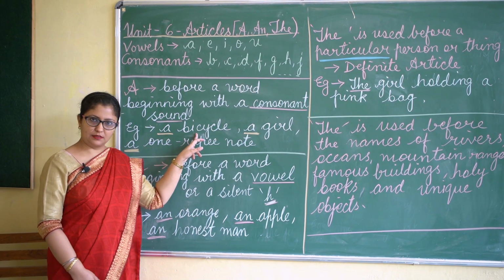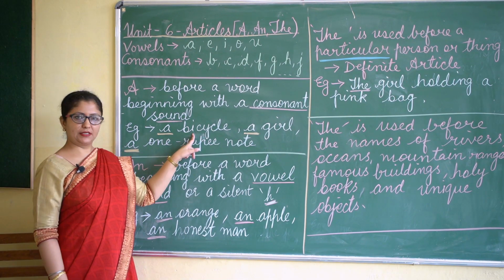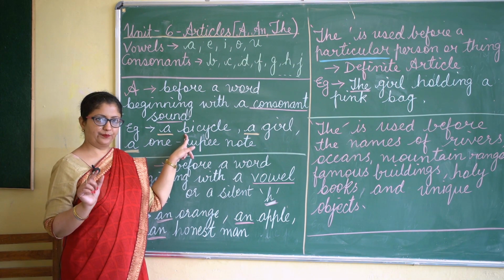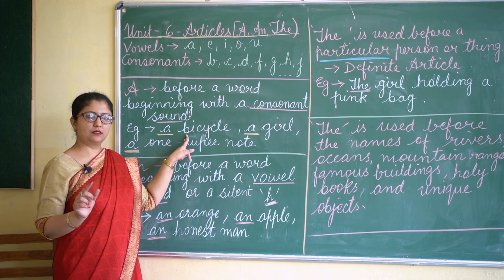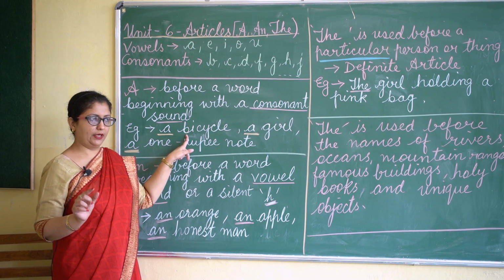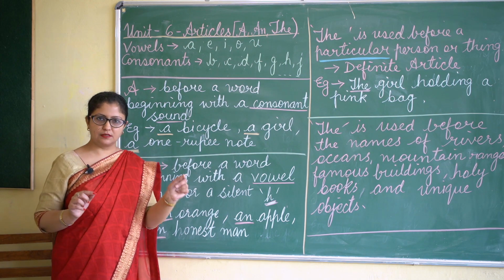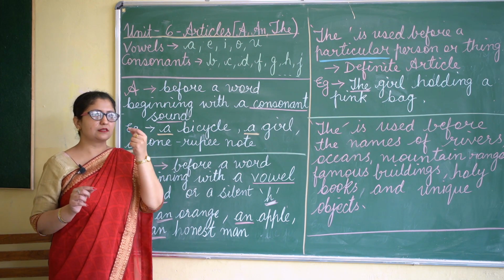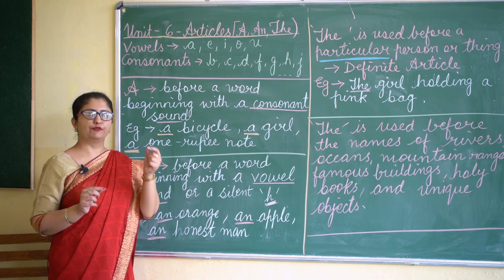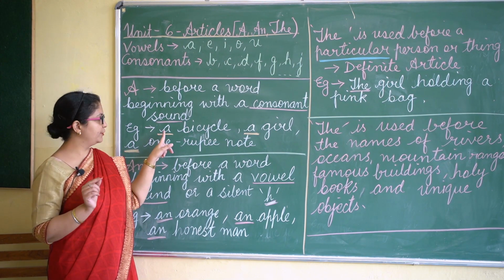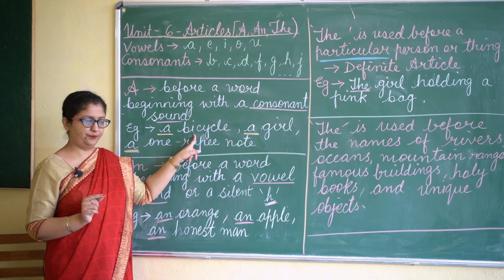Okay? For example, we will see few examples. A bicycle. Now the word bicycle starts with letter B. Okay, B is a consonant, plus when we say bicycle, the starting sound is also of B. Okay, that is why we use a before bicycle.